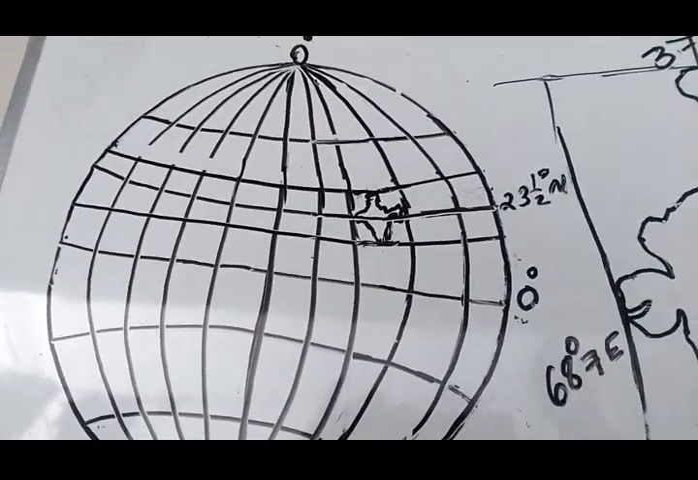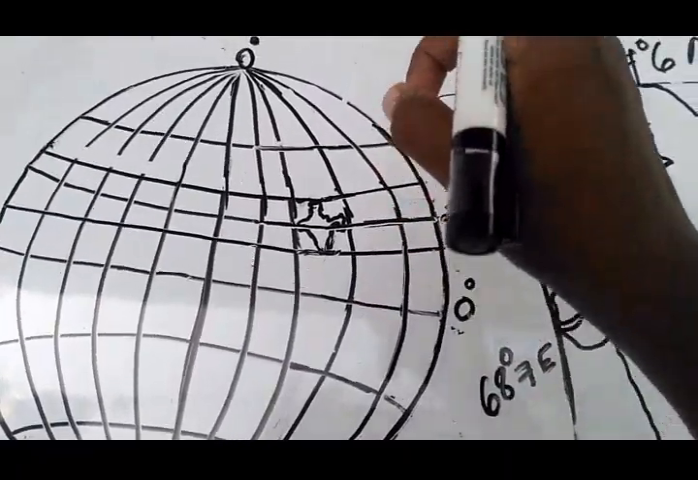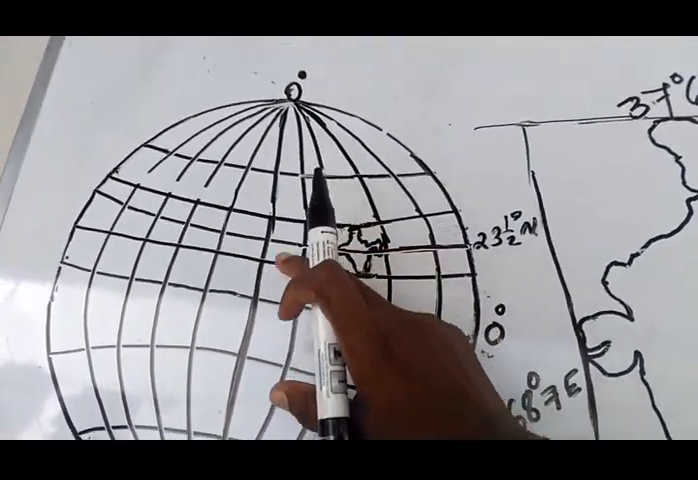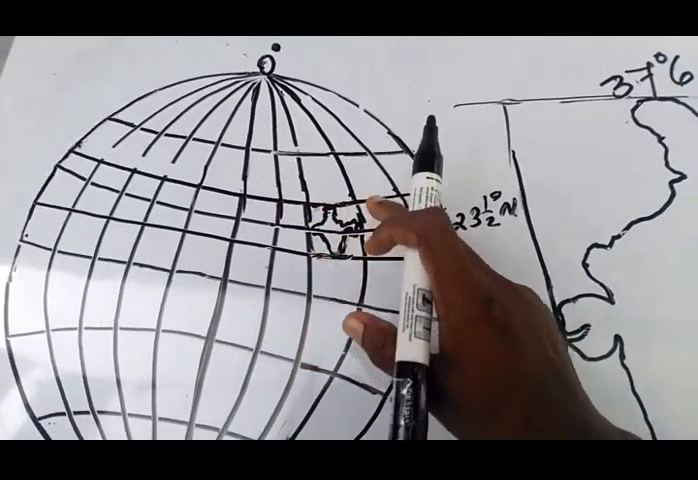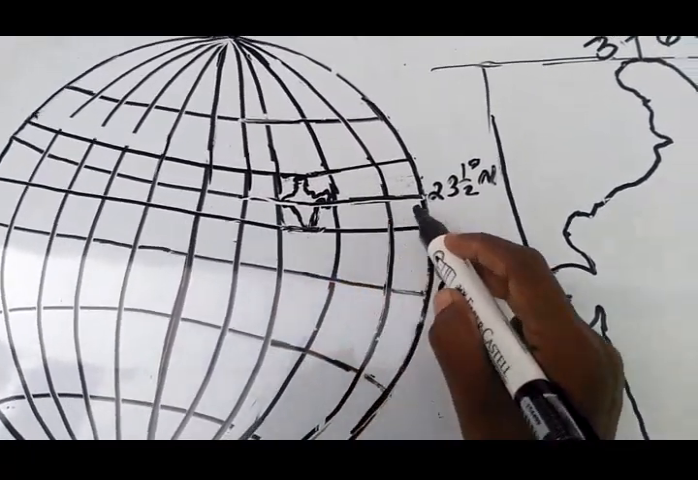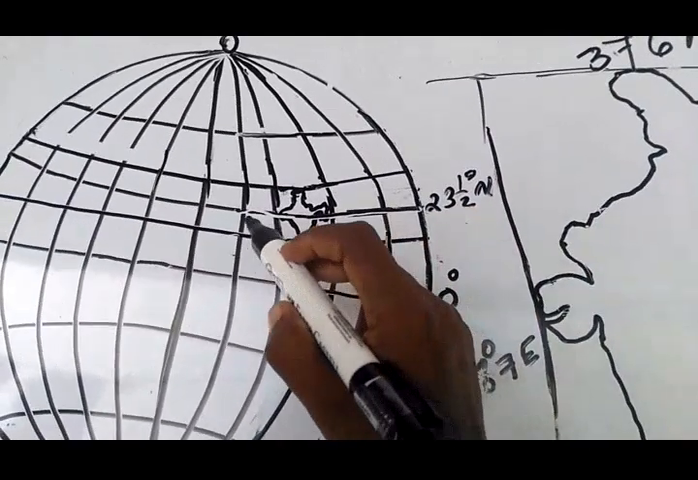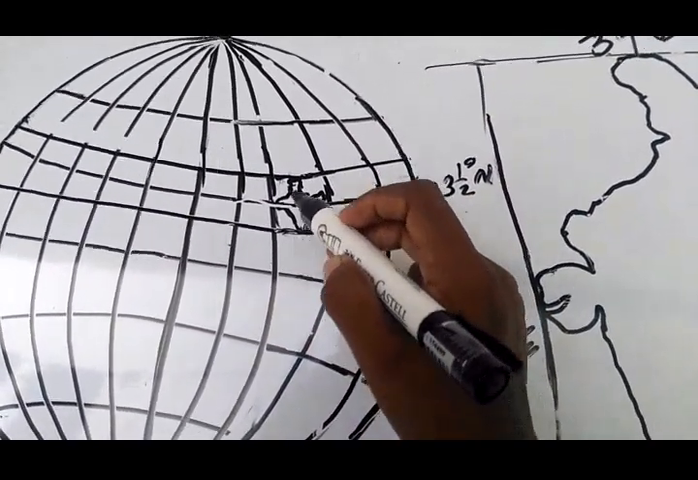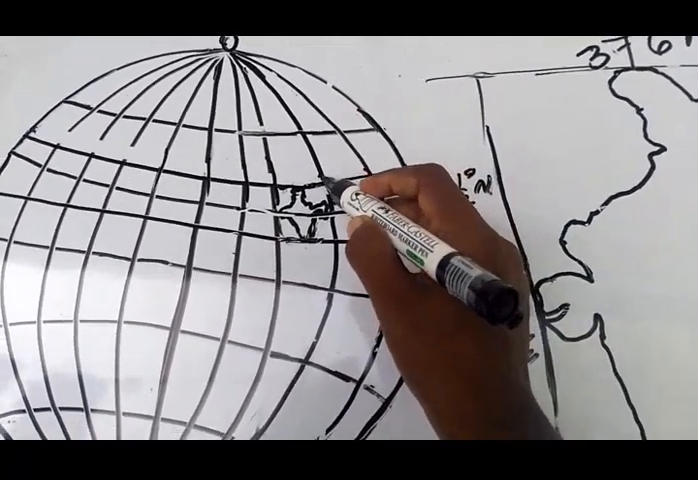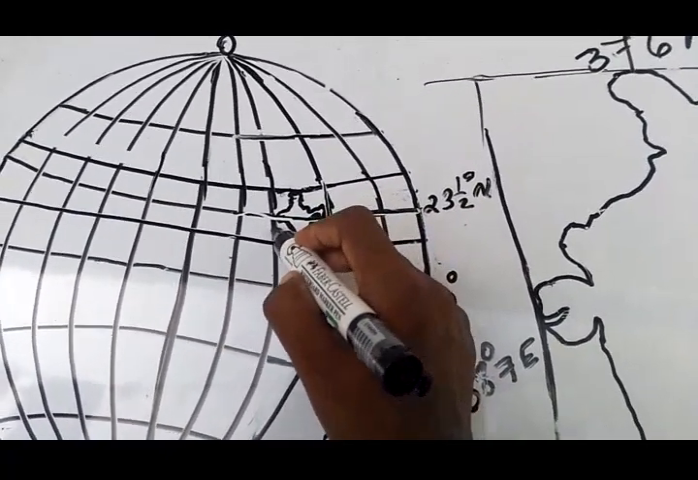So whenever we locate different countries with their longitudes and latitudes, we add the word N or E. So our country is completely in the northern and eastern hemisphere. So this is our country, and you can see 23.5 degree north, that is the Tropic of Cancer, which divides our country into two equal parts. And our country is lying in between the longitude 97 degree 25 east and 68 degree